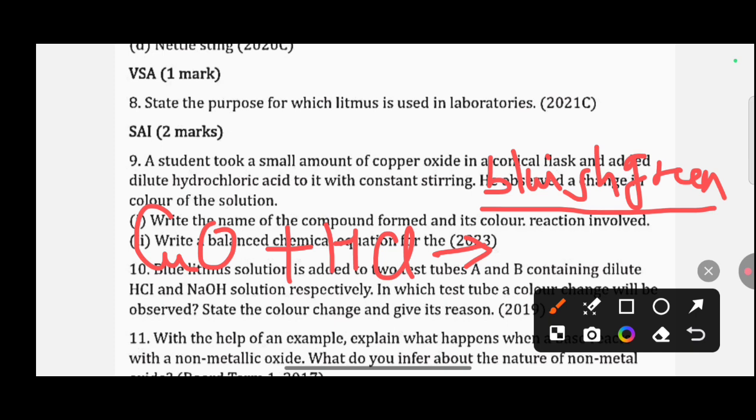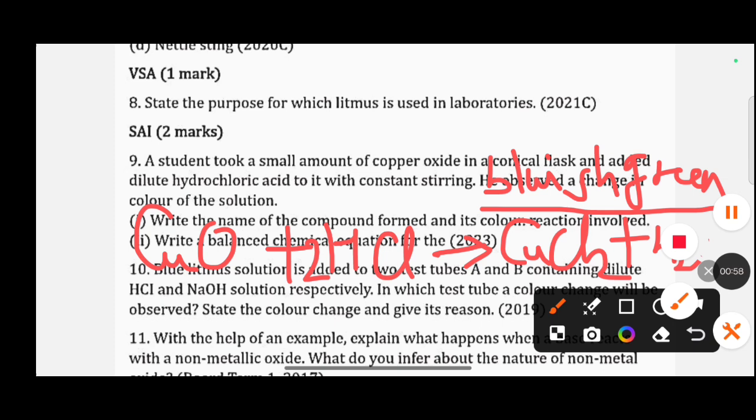The bluish green color appears due to the formation of CuCl2, plus there will be liberation of hydrogen gas, that is H2. The balanced chemical equation will have 2 HCl. So the equation is balanced.